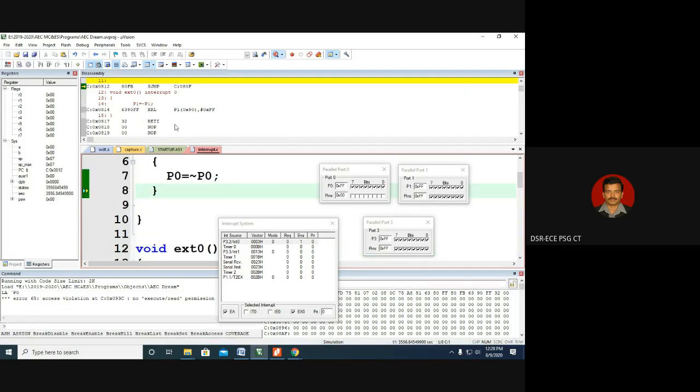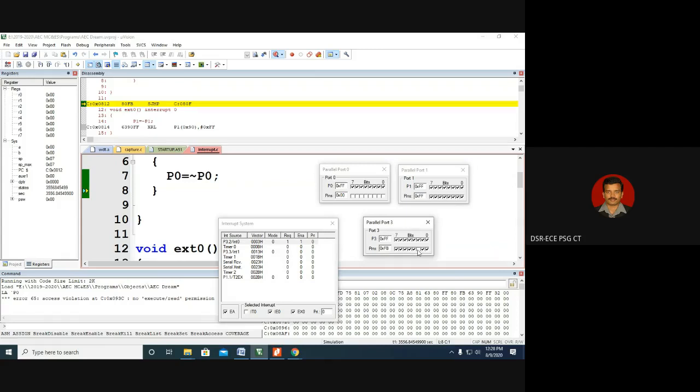Now let us see. We are creating an interrupt, right? Now I am creating an interrupt on P3.2, a level triggered interrupt. It has become 0. So now you have to observe very carefully because it is very, very important. Now what happens? What is the program counter content? The program counter content is 812.